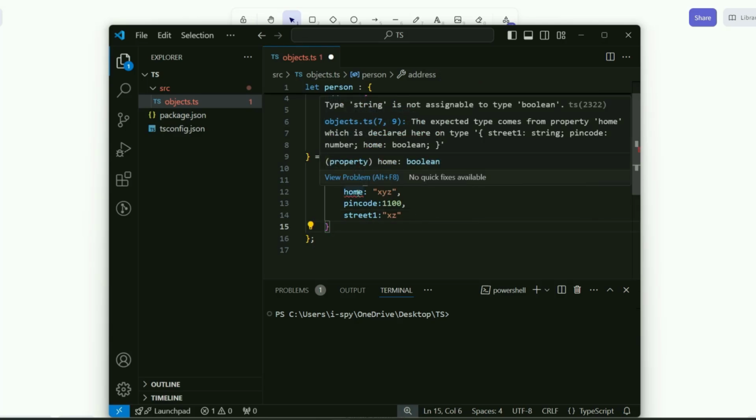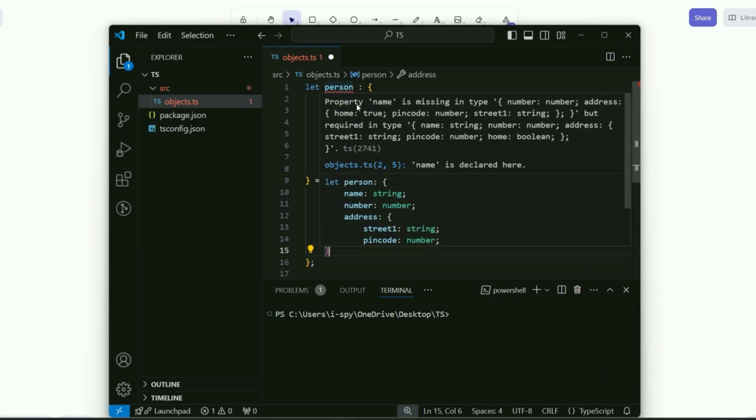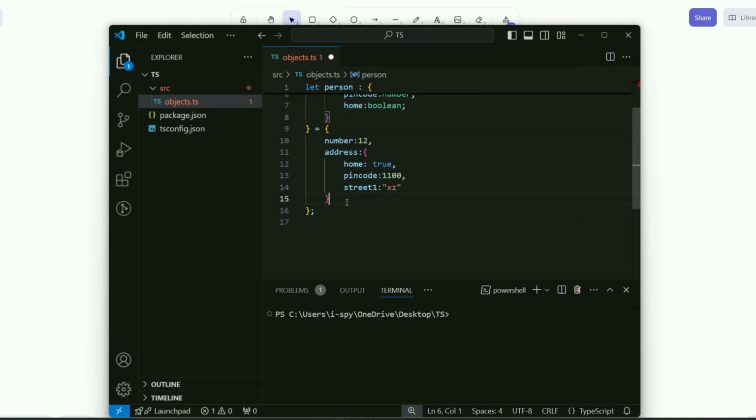Okay, so it is giving me home is a boolean type. I'm trying to assign string, my bad. Maybe I can do true. Now it is happy. Okay, now it is missing one more thing like, okay, property name is missing in type. So it is telling you as well which property is missing there. Name. I can name it like Ishu.